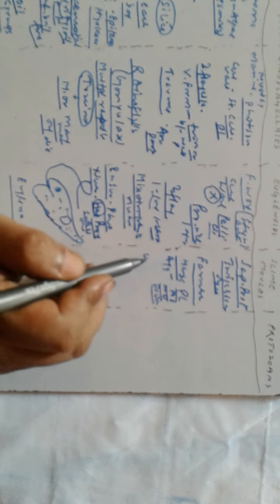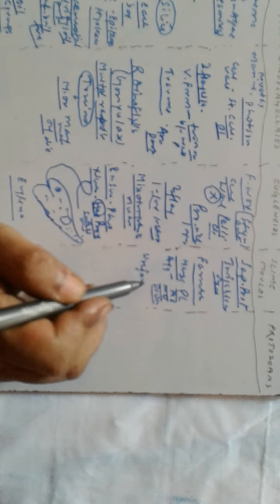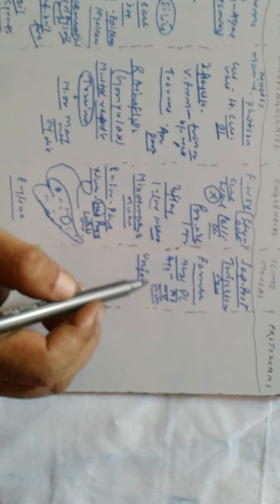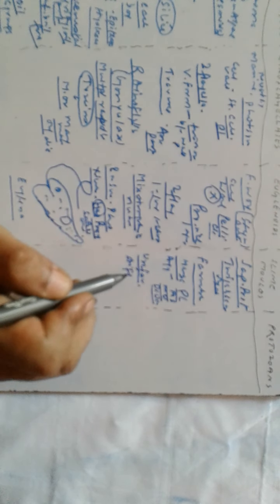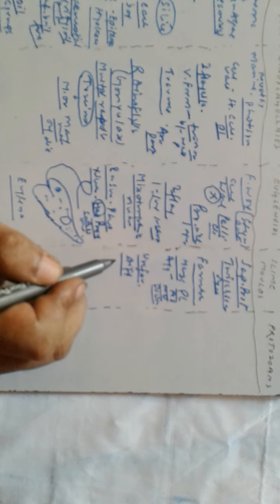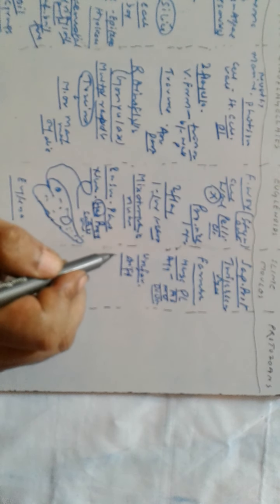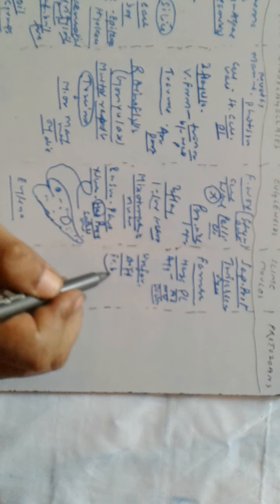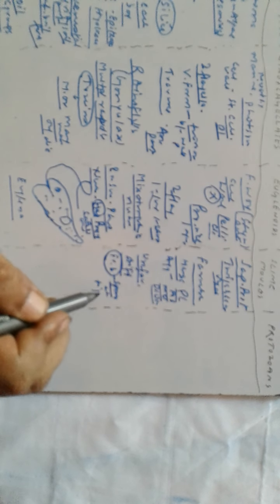But when the conditions are unfavorable, what happens? Plasmodium differentiates and forms fruiting bodies. These fruiting bodies bear spores at their tips.